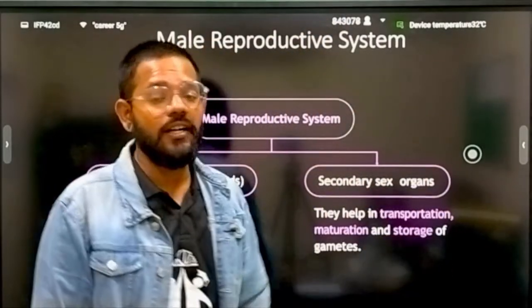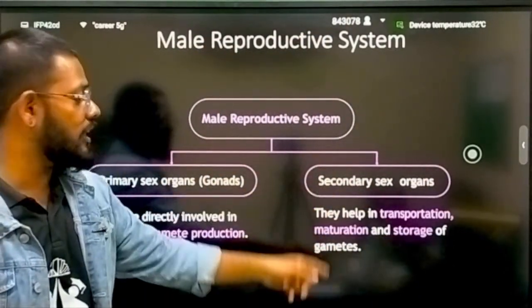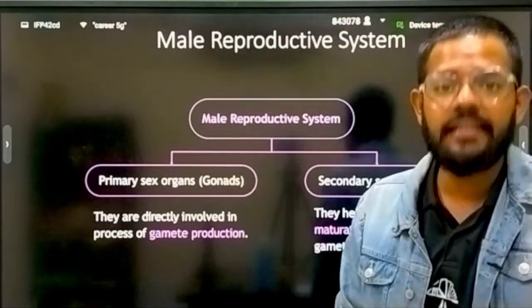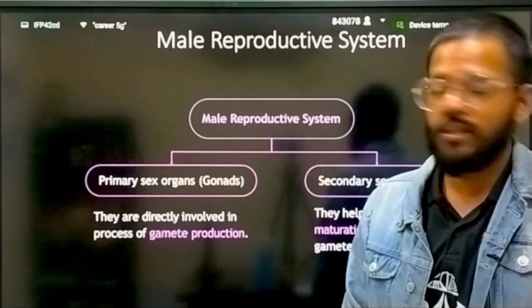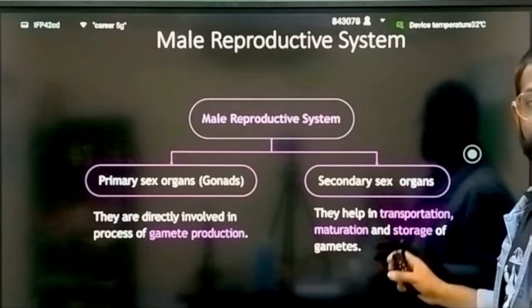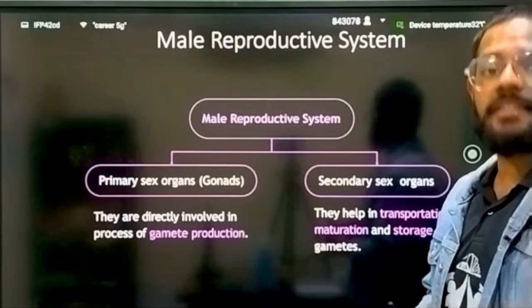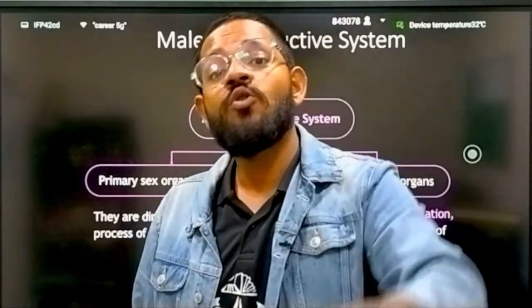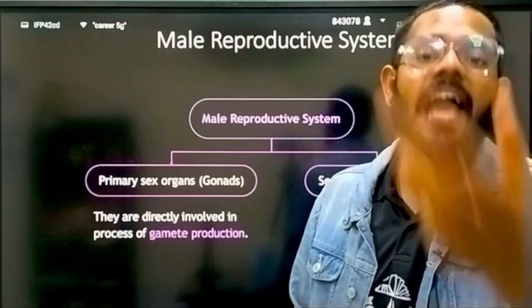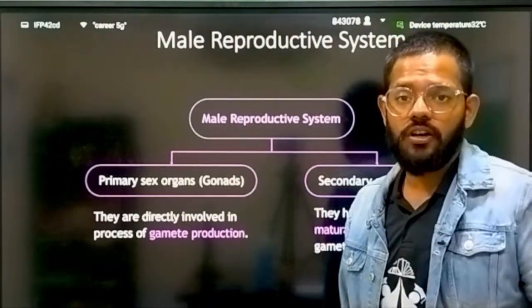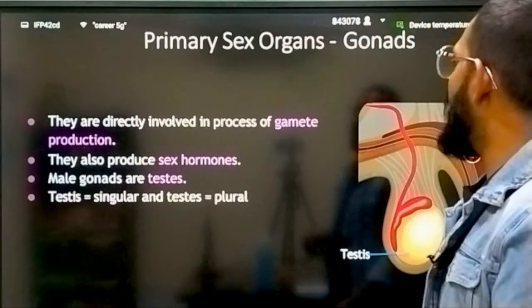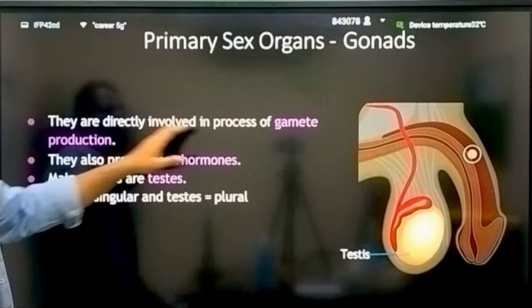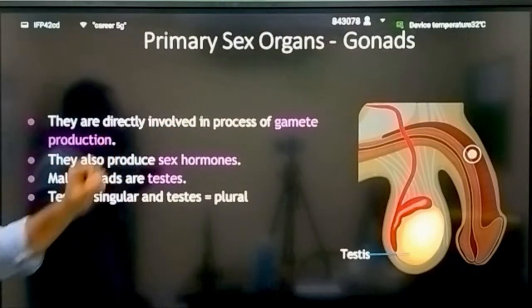Secondary sex organs are those which help in transportation, maturation and storage of gametes. They are called secondary sexual organs. And the ones that produce the gametes are called primary sex organs, gonads. These will be seen in this lesson. They are directly involved in the process of gamete production, and they also produce sex hormones.